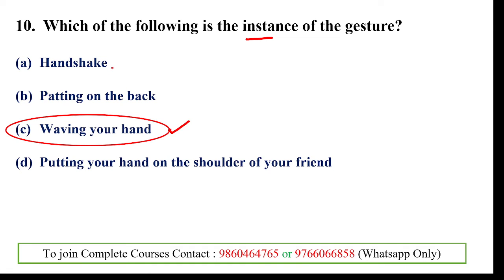because there is also handshake, patting on the back, putting your hand on the shoulder of your friend. These are all related with gestures, but these are haptics, communication using touch. But waving your hand, that's the gesture. You saying bye, or you want to go, or you are going, and the signal that you express by waving your hand, so that is the instance of gesture.